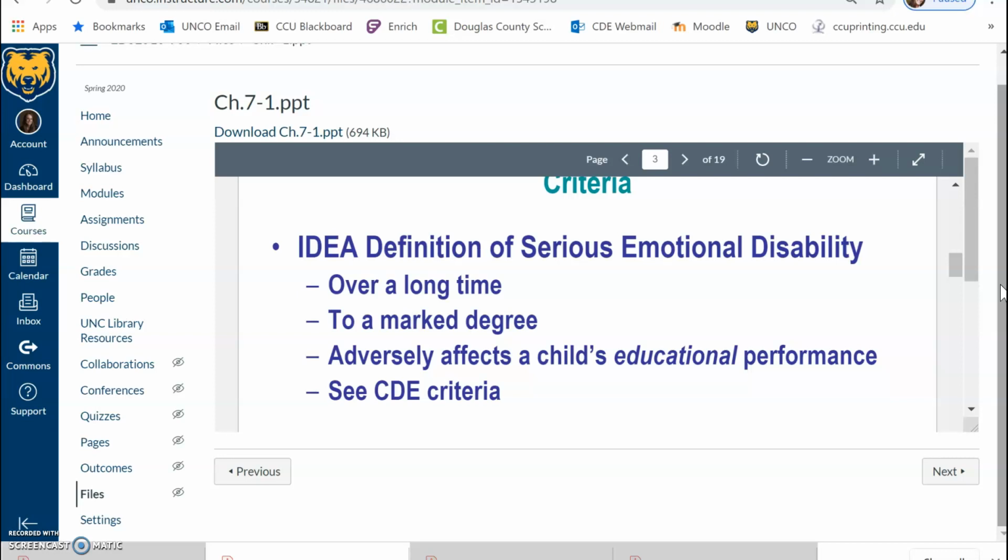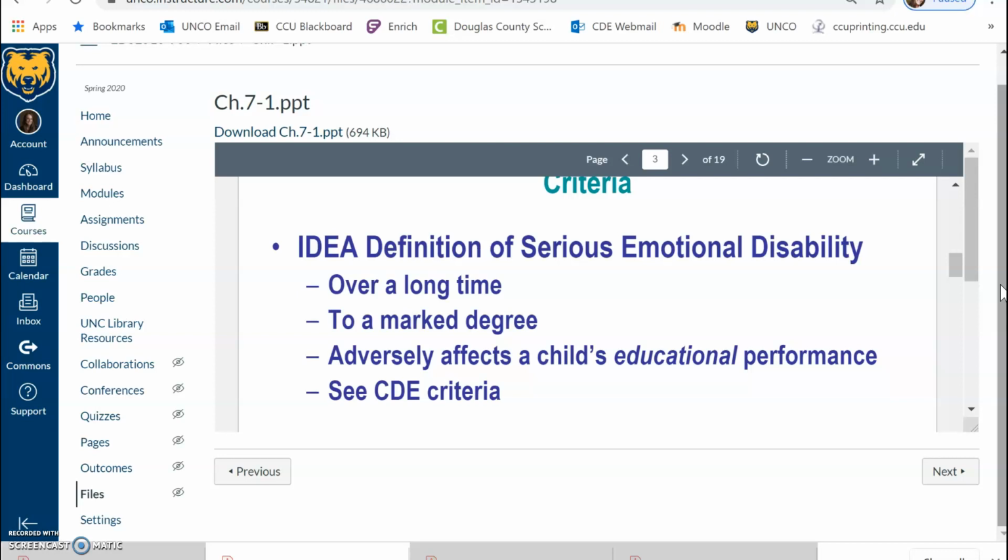The serious emotional disability must be observed over a long period of time, and this is also considered to be a marked degree. So many students, and arguably all students, encounter emotional or social challenges from time to time, as there are many different situations and variables that students encounter over their educational careers. Some of those could be issues outside of the home. Some of those may be issues within the school setting or with peers, as we will address bullying later in this video.